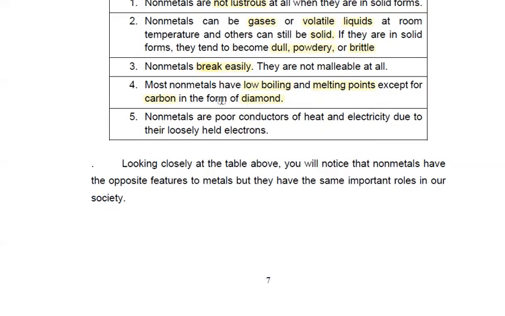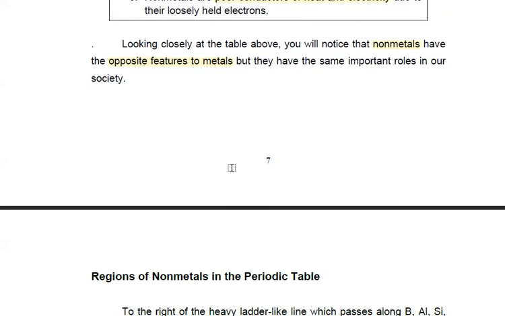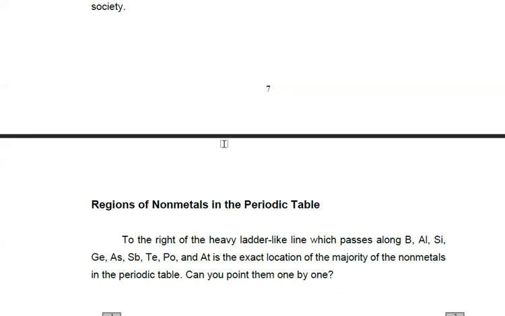So, kabalo naman ta, no? Carbon, diamond is actually carbon that is under very, very high temperature, no? Boiling point. And then it becomes hard, and the name is also diamond. Non-metals are poor conductors of heat and electricity. Okay. Looking closely at the table, you will notice that the non-metals have the opposite features to metals, but they have the same important roles in our society. So, you just continue reading this.